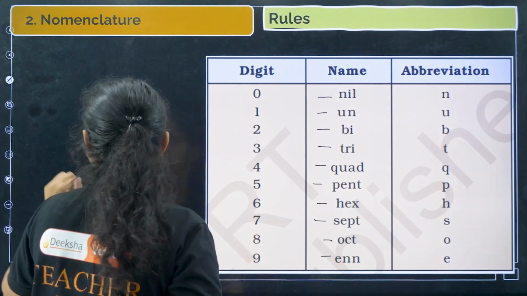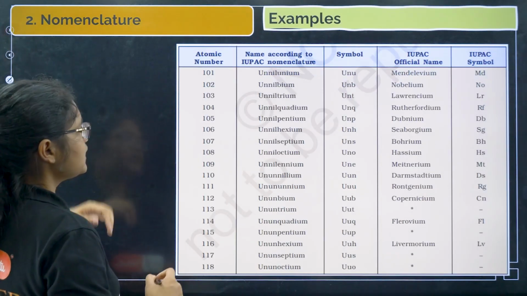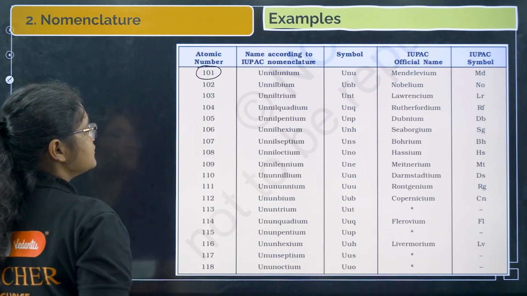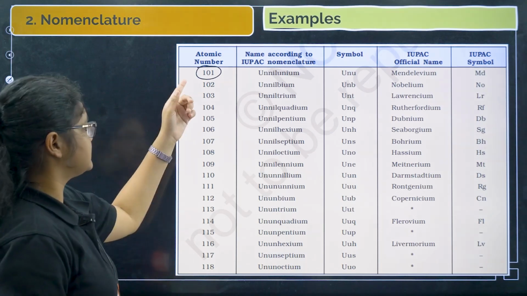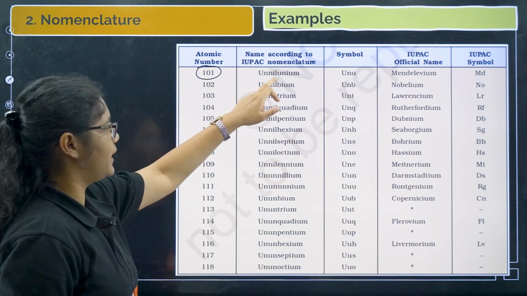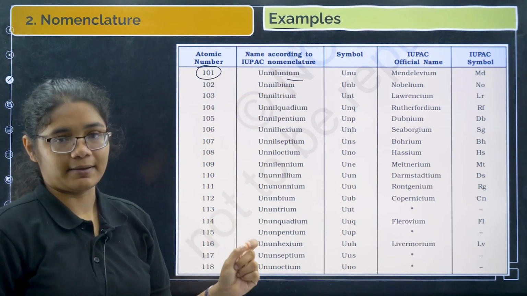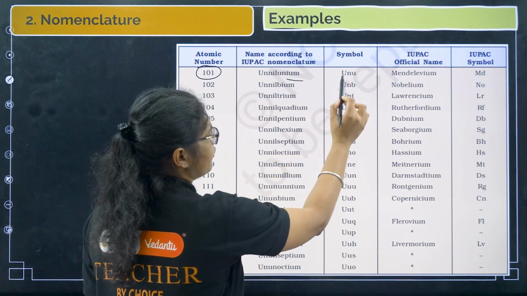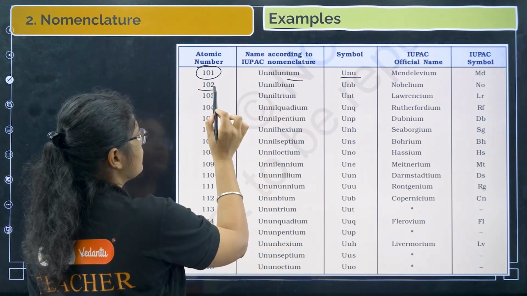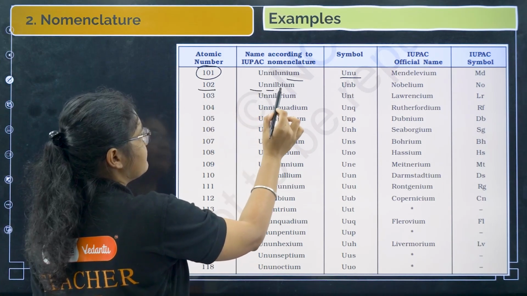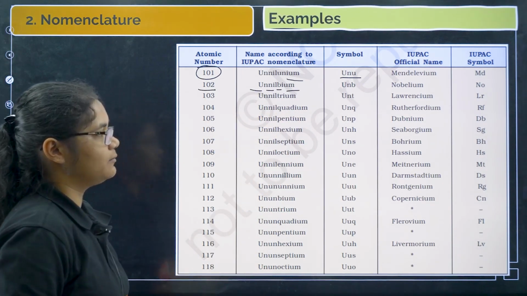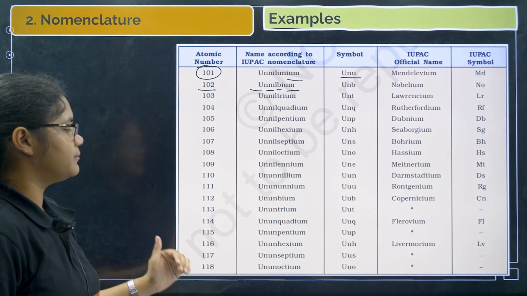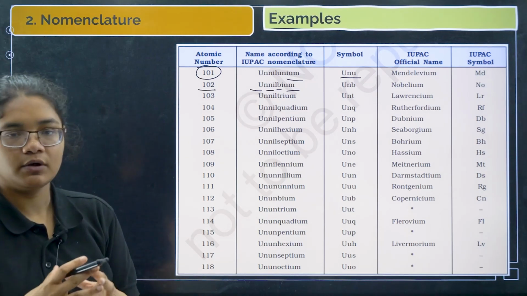So nil for 0, un for 1, bi for 2, tri for 3, quad for 4, pent for 5, like this. So now suppose you have the number 101. For 1 I will write un, for 0 nil, again for 1 un, and the name will end with ium. So the name of this one will be unnilunium, abbreviated Unu. Okay, next if I have 102, it is un, nil, bi, then ium, so Unb. Okay, so this is how the numbers are named after 100.